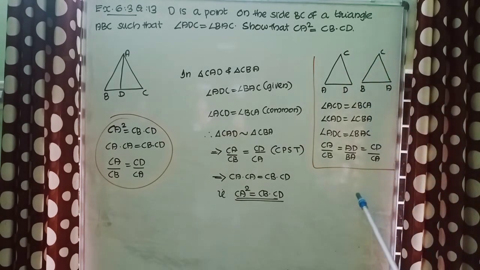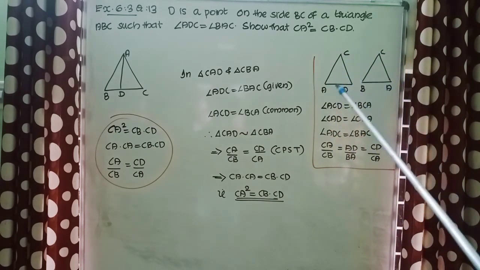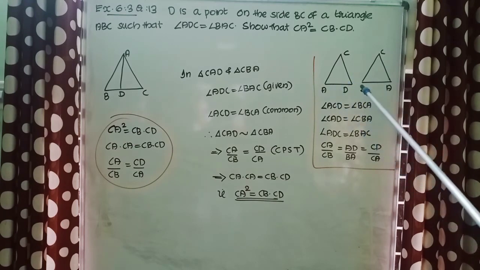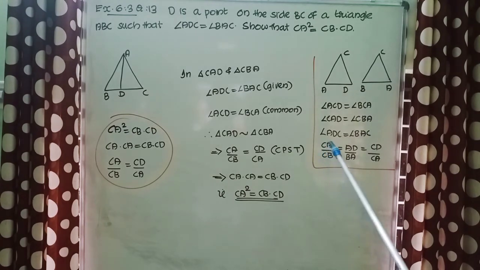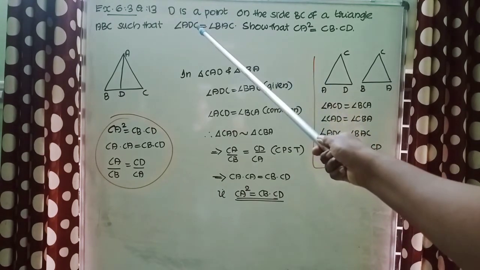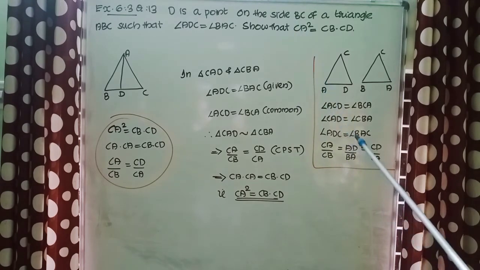And the corresponding parts I have written: angle ACD equal to angle BCA, CAD equal to CBA, ADC equal to BAC. Then CA by CB equal to AD by BA equal to CD by CA. So this last portion is remaining to prove. So from the remaining part we can find out equal corresponding parts. It is given in the question angle ADC equal to angle BAC. It is also here. So we can select that one.